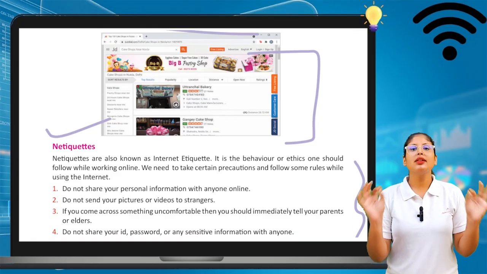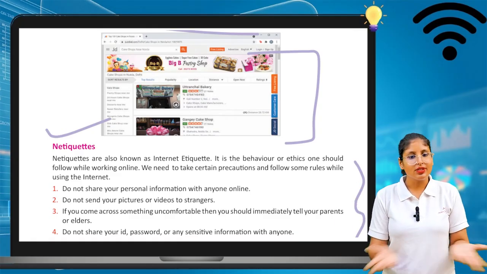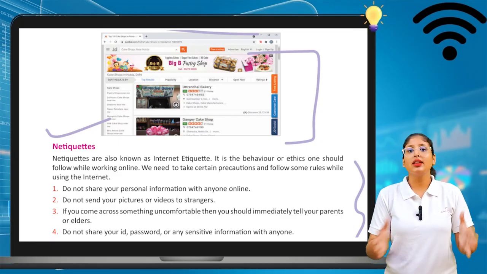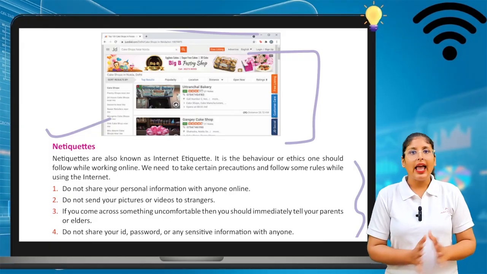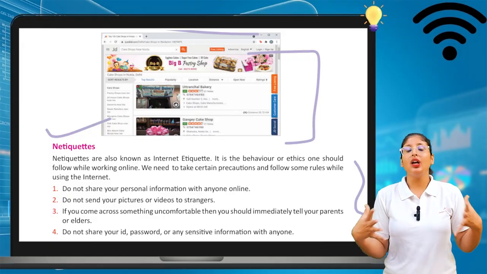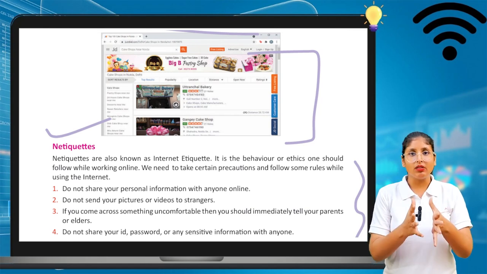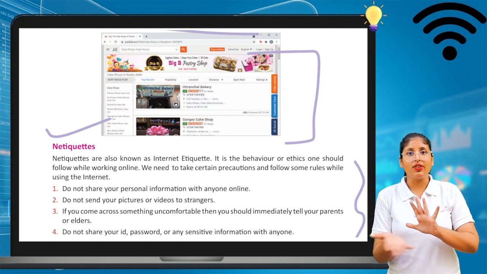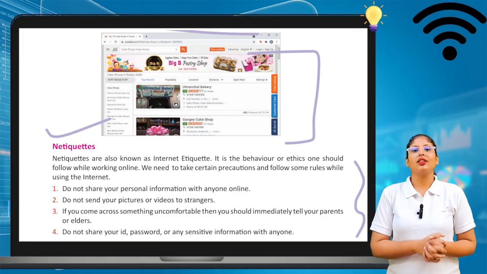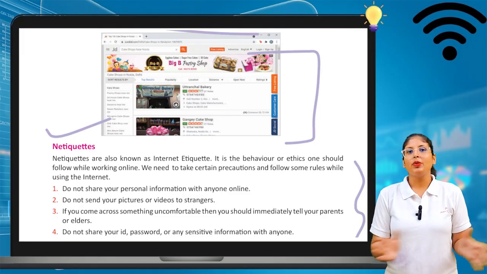I'm hoping the internet chapter is totally clear to you. So this chapter is over. In this chapter, we saw what the internet is, the history of the internet, what are the things we can do with the help of the internet, how we search something on the internet, and what safety precautions we can take while using the internet. These are the things we covered in this chapter. So I'm hoping this chapter is clear.